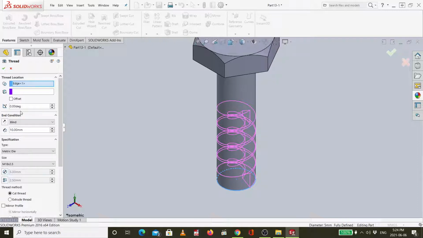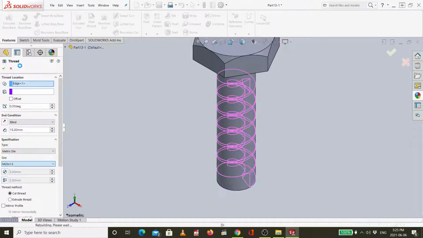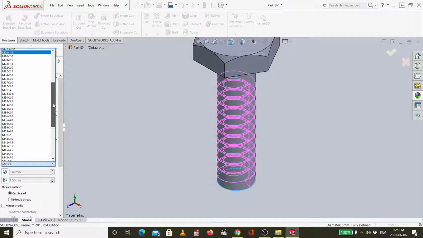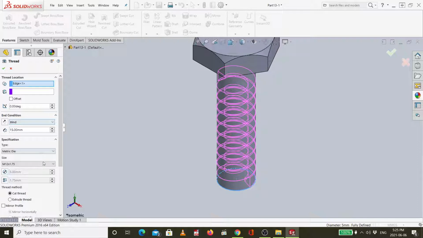How much is the height? I can choose whatever I want. For example, for us, we chose 15 before. So I can choose 15. The type, we have metric die, we have inch, in inch or metric. And I have here many standards. It depends on what type of screw you want to design. Look, for example, if I choose this M20 1.5, I will have this shape. If I choose, for example, M12 1.75, all this is standard. It depends on what you want to design. You can choose the standard.